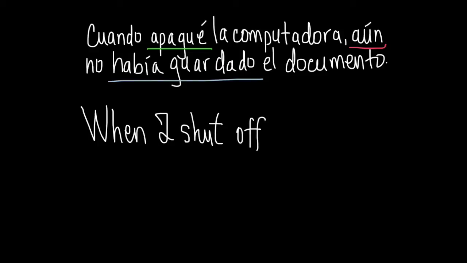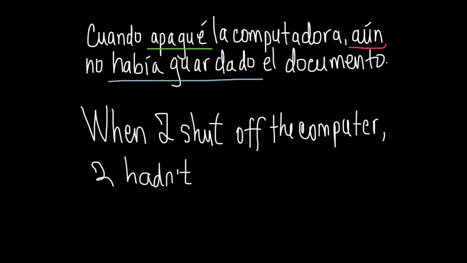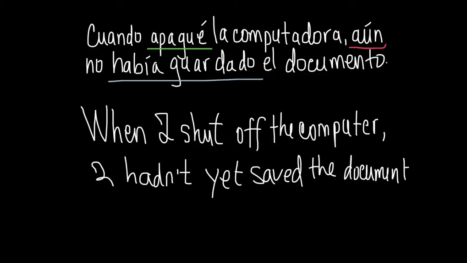So let's take a look at it in English. When I shut off the computer, I hadn't yet saved the document. So notice that in English, you use the adverb in between the verb to have and the past participle. But in Spanish, you don't.